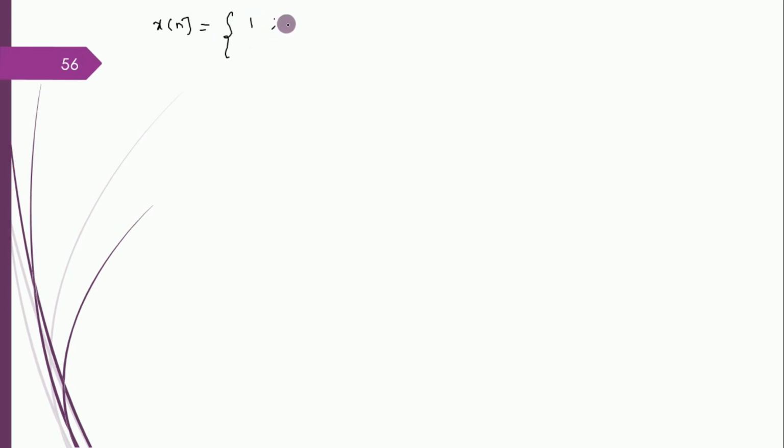So the signals are given as, this is how it is given, 0 otherwise. n is equal to 0, and for n any value greater than 1, either in the negative direction or positive direction. This is how it is given. Okay, so what is the question? Find the composite signal.